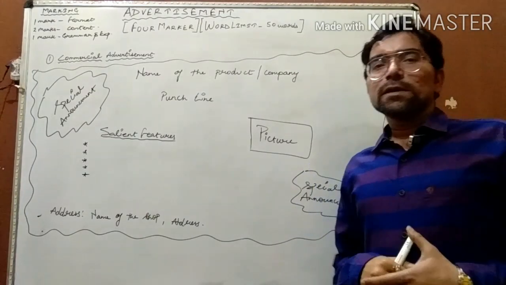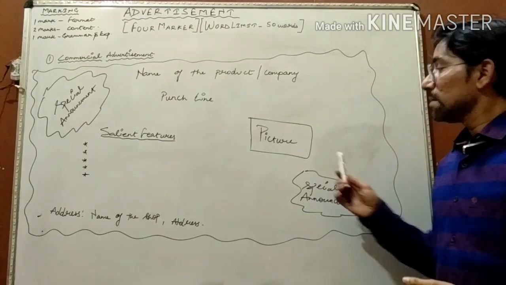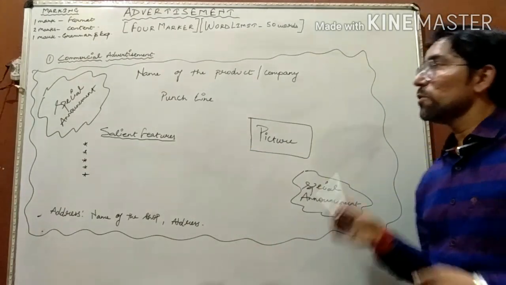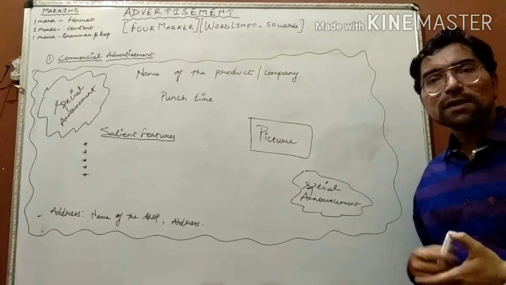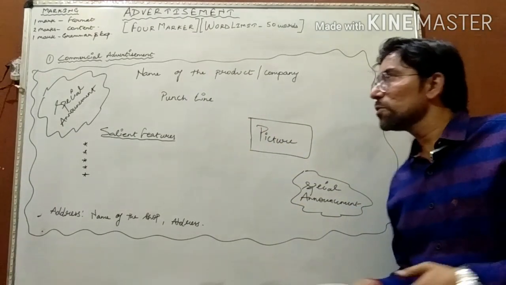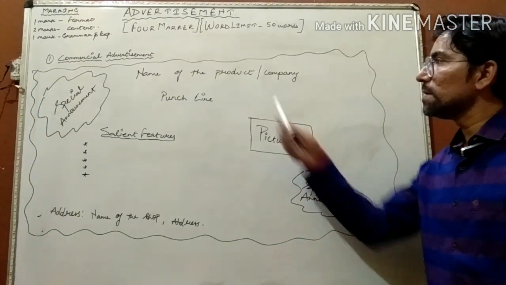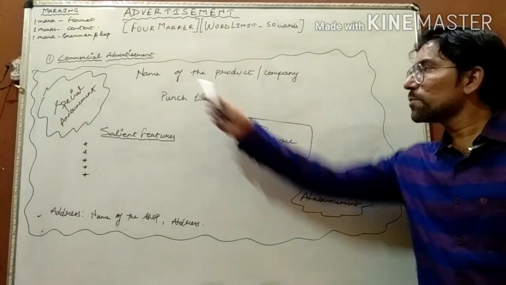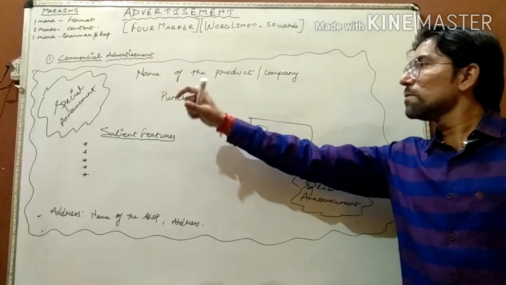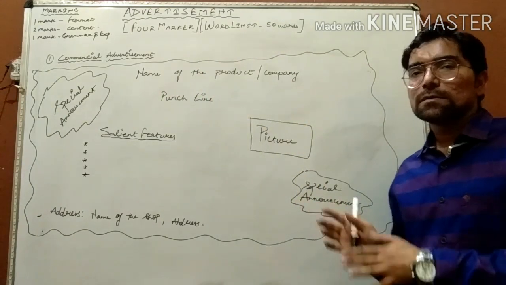As you can see, I have made this layout of a commercial advertisement, and these are the things you need to include while attempting a question related to commercial advertisement. One by one we shall discuss all the things included in it. First thing is the name of the product or company, at the center of the page, in bold and capital letters.